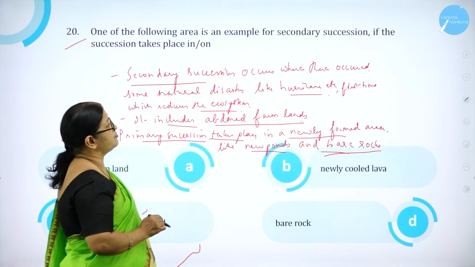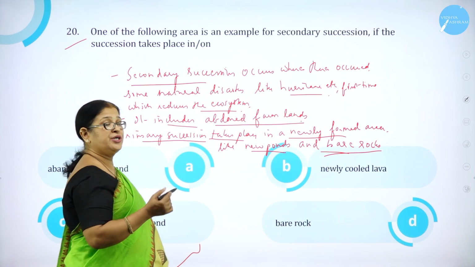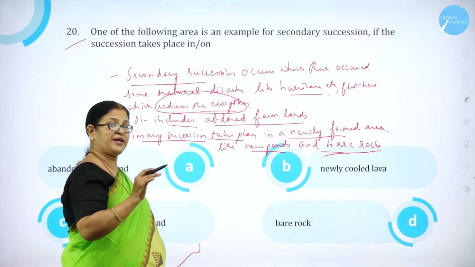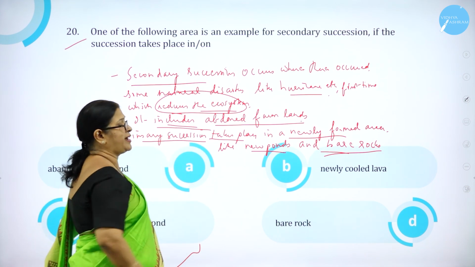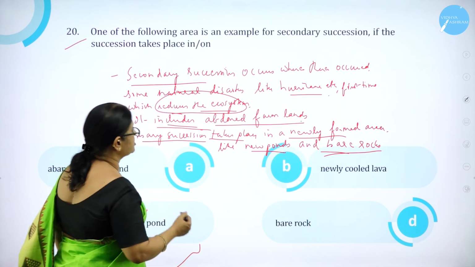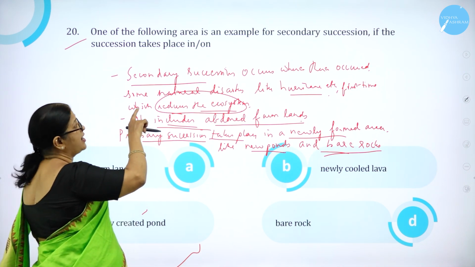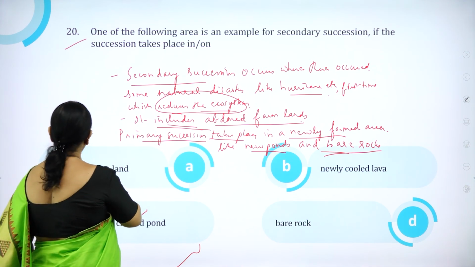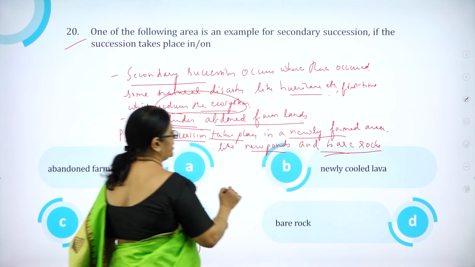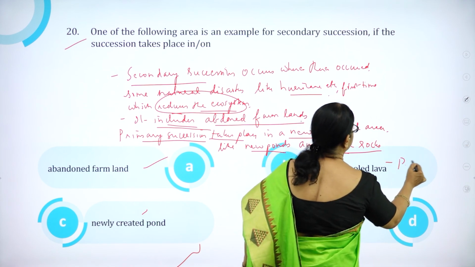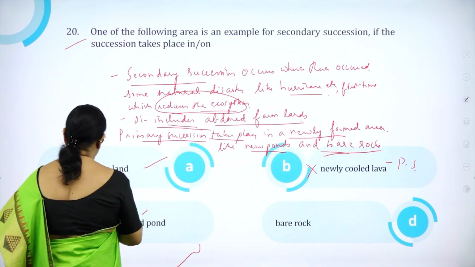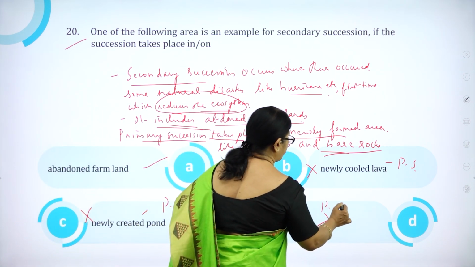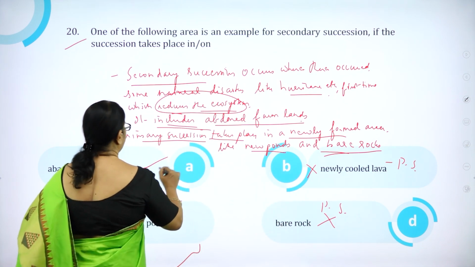Secondary succession occurs where some natural disasters have reduced the ecosystem. So usually it includes abandoned farmlands. Which option is correct? If the succession takes place in A, abandoned farmland, correct. B, newly cooled lava, is primary succession. The newly created pond is wrong because it is also primary succession. And bare rock is also wrong because it is primary succession. So option A is correct.